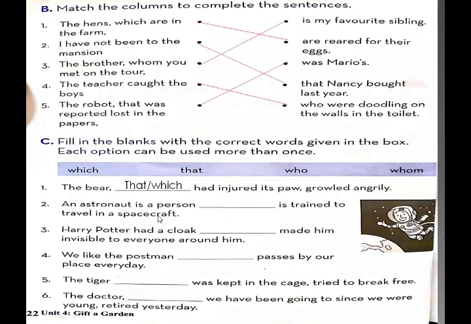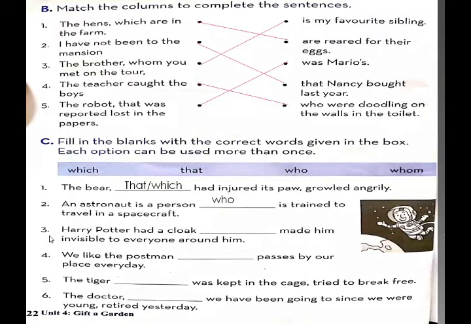An astronaut is a person dash is trained to travel in a spacecraft. Astronaut is a person, so we use the relative pronoun who with him. An astronaut is a person who is trained to travel in a spacecraft.